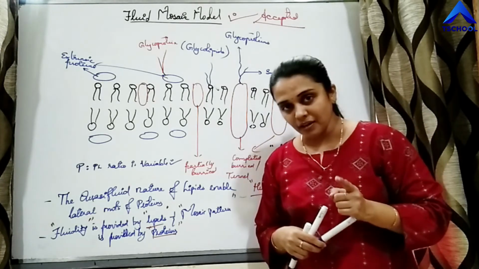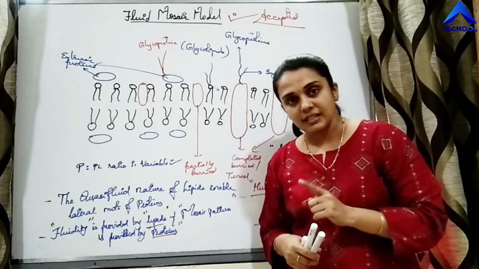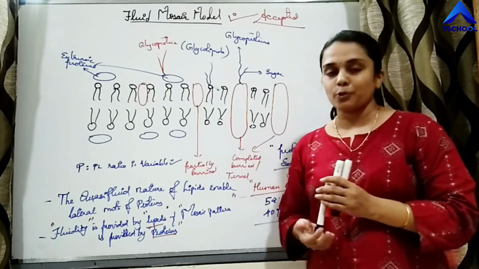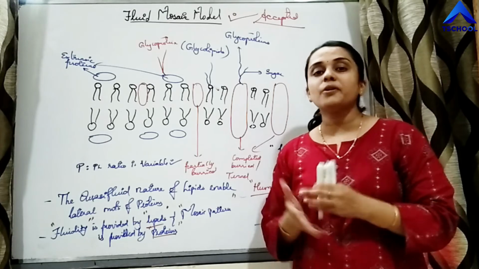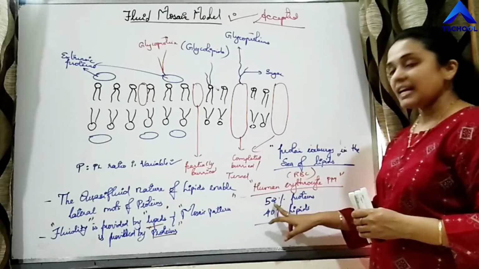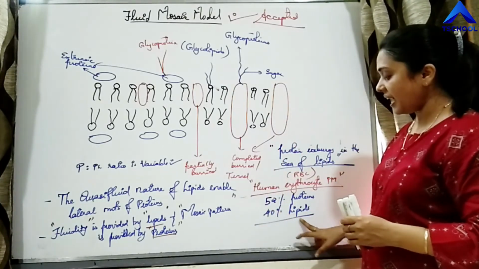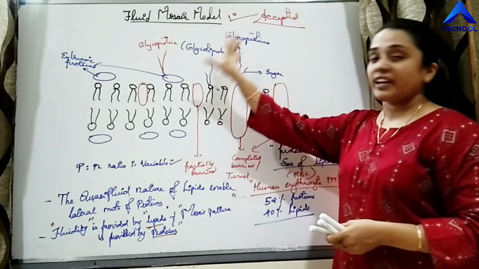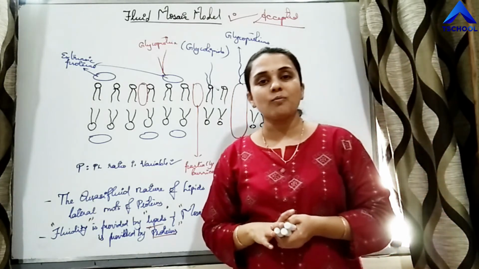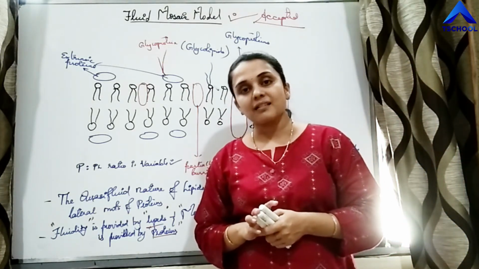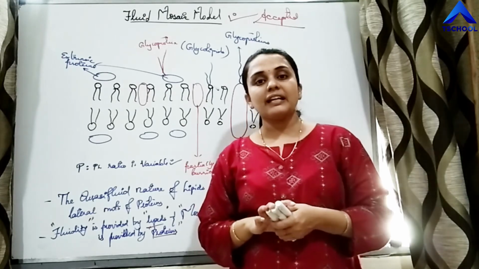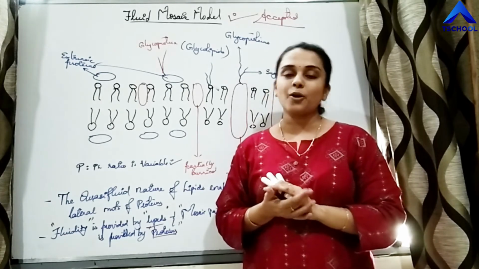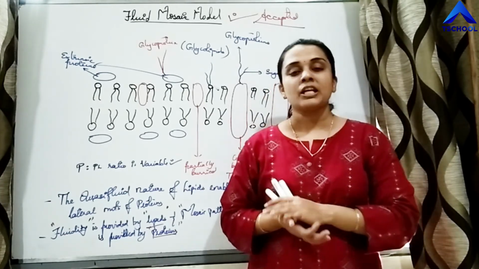The plasma membrane of human RBCs is also made up of proteins and lipids. What is the percentage of it? The proteins are 52% and the lipids are 40%. Right? So very important: the fluid mosaic model was proposed by Singer and Nicholson. The model was accepted because it was satisfying all the properties which a plasma membrane should possess.